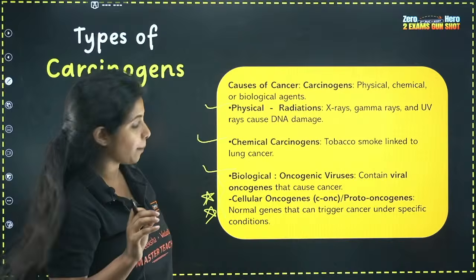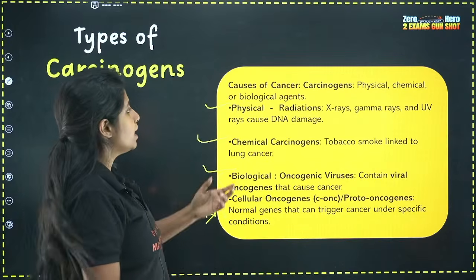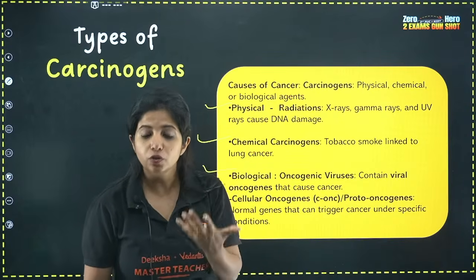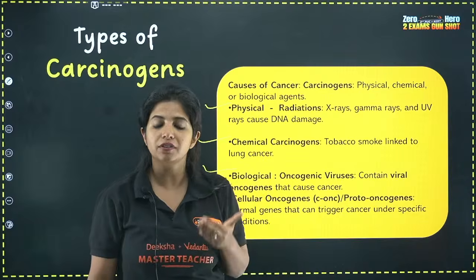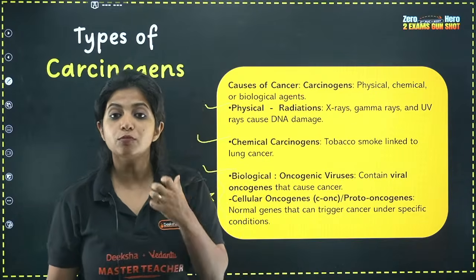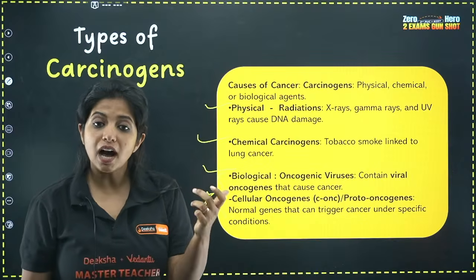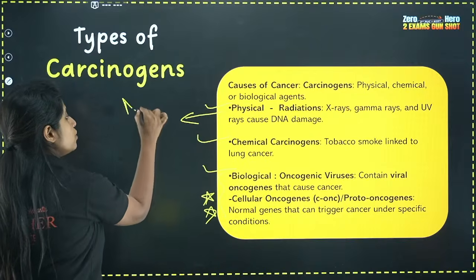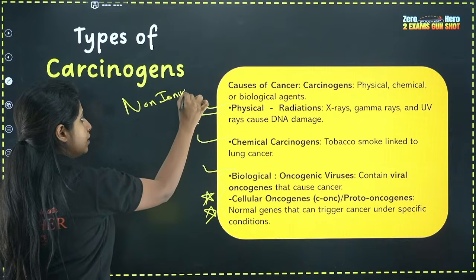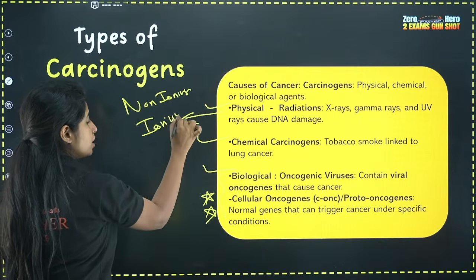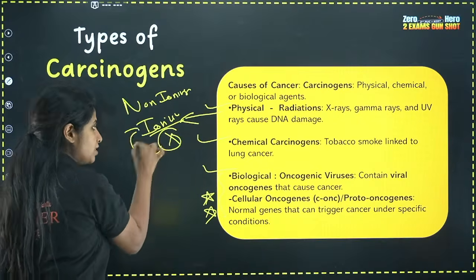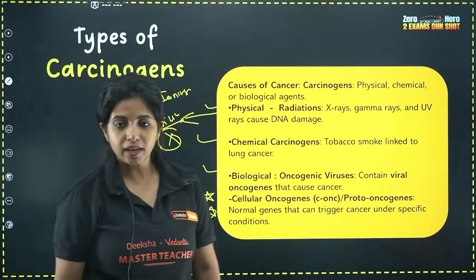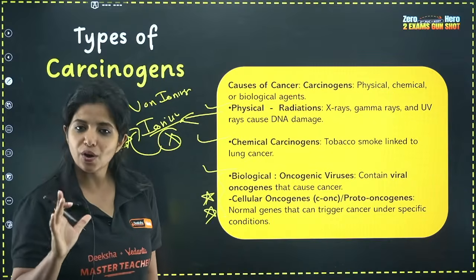Physical means, for example, some radiation. You're talking about X-rays, gamma rays, UV rays. All of these rays, when they fall on our DNA, can cause some mutation, some changes in our DNA. So they are known as physical carcinogens. And always remember, in radiations you have non-ionizing and ionizing radiation. Your X-rays come under ionizing radiation, and these ionizing radiations are more dangerous than non-ionizing ones.